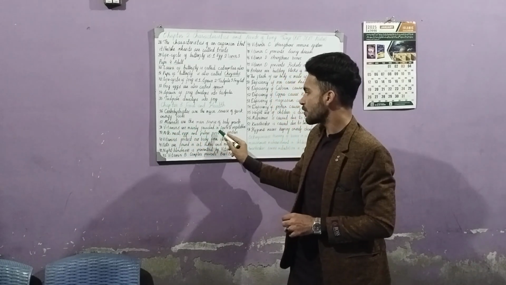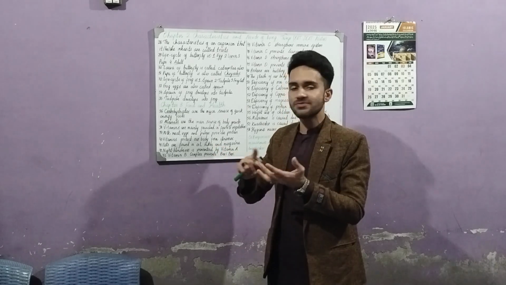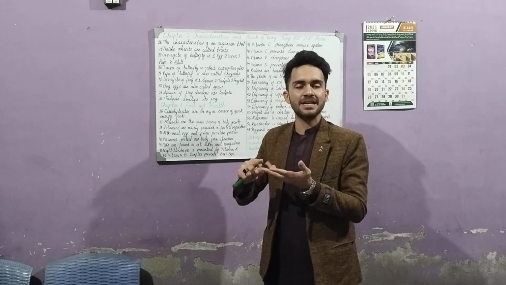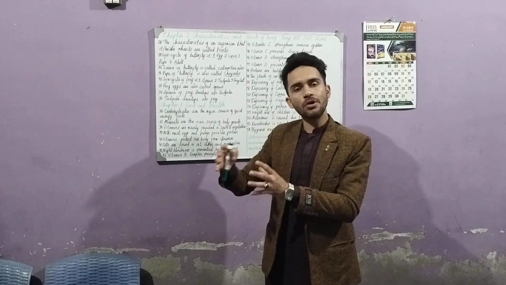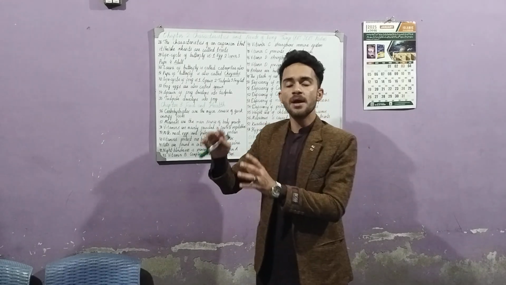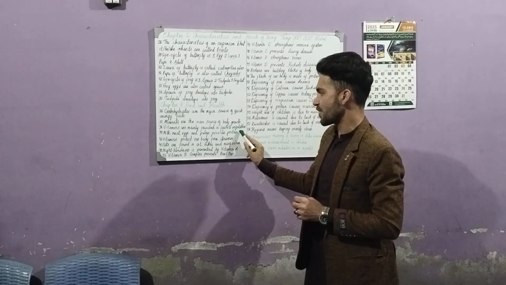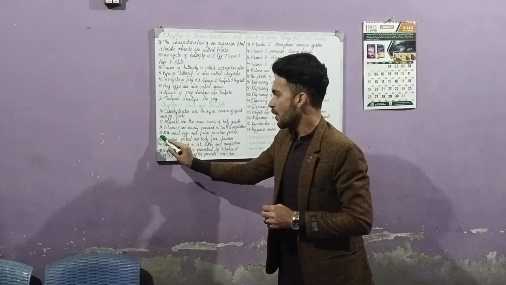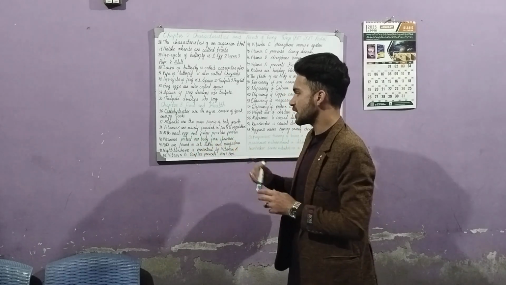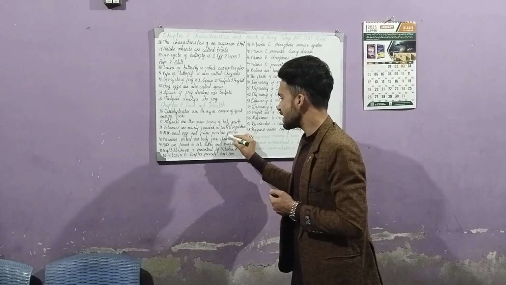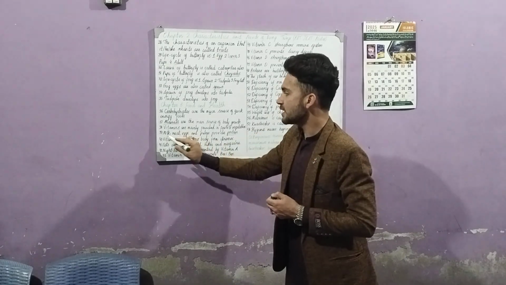Vitamins are mainly found in fruits and vegetables. There are a lot of vitamins: vitamin A, vitamin B, vitamin C, vitamin D, and the sources of all these vitamins are different, but mostly vitamins are found in fruits and vegetables. Now, milk, meat, eggs, and pulses provide protein. Protein is also a very important part of our nutrition and diet.